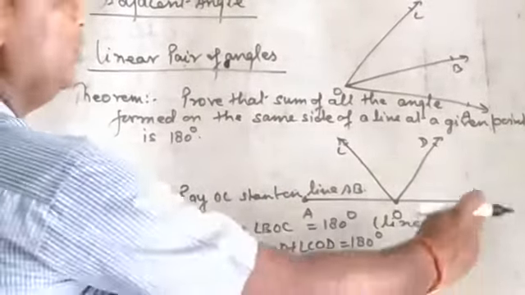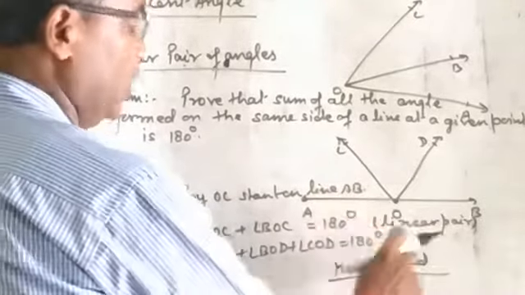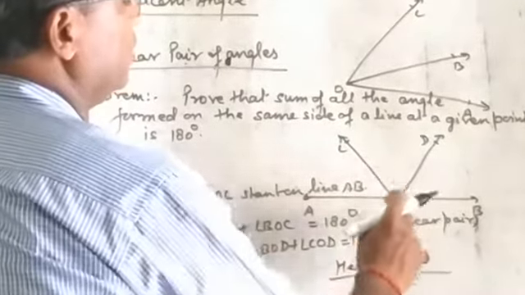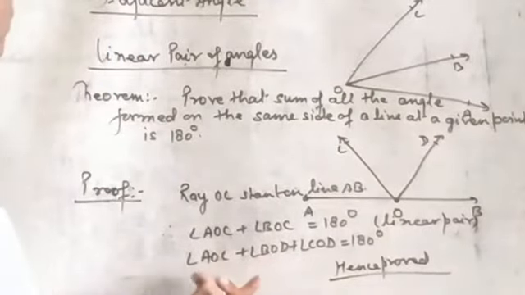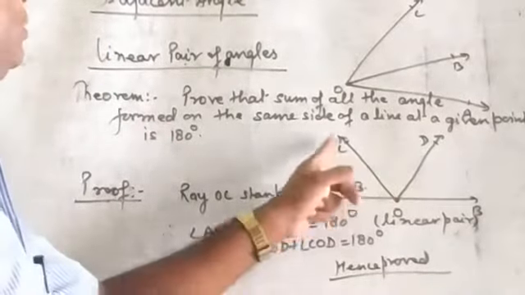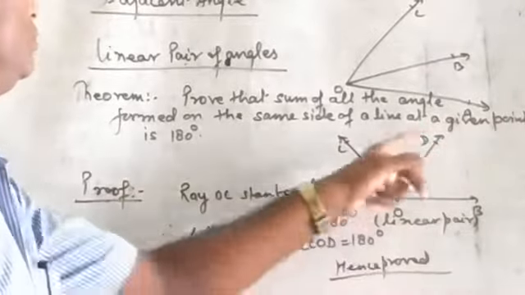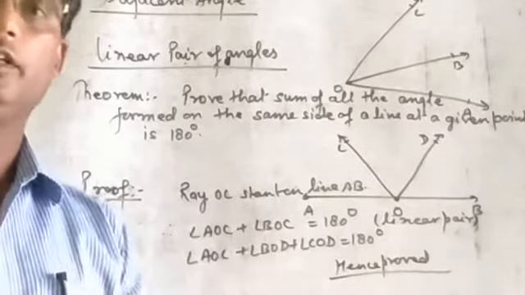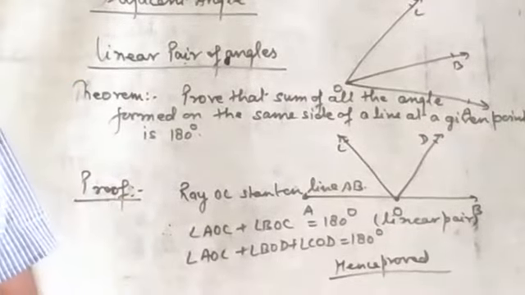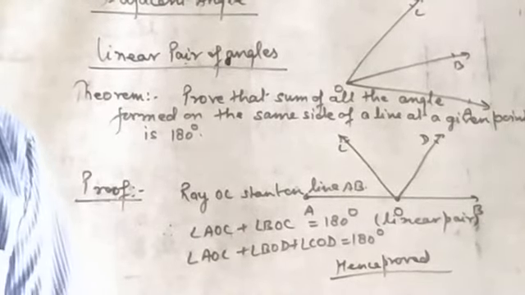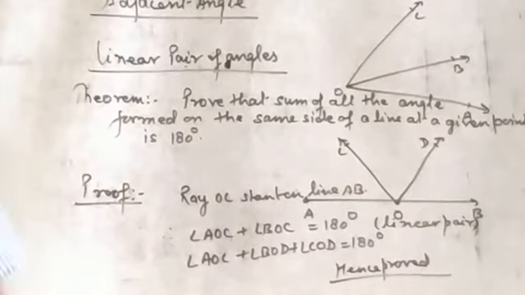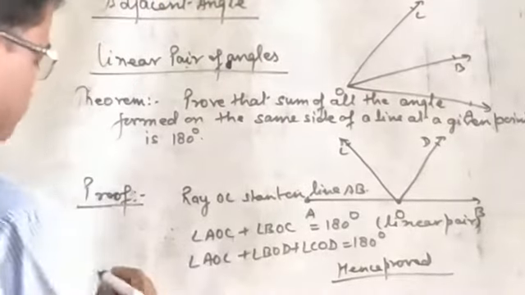You see, BOC is equal to angle BOD plus angle COD. When I put the values, we get angle AOC plus angle COD plus angle BOD is equal to 180 degrees. Hence proved. Second, here given, prove that the sum of all angles around a point is 360 degrees.